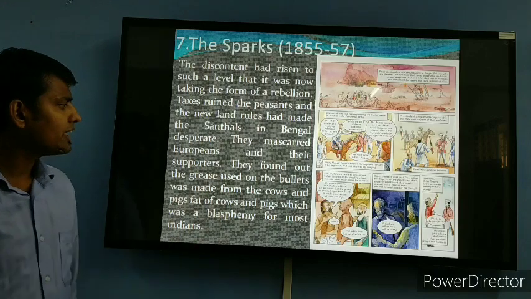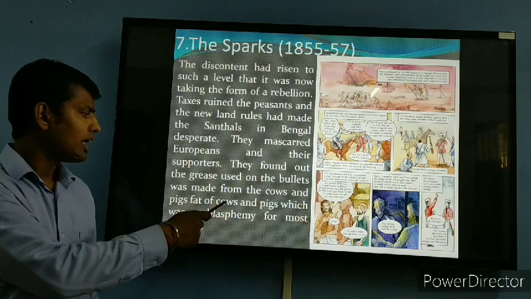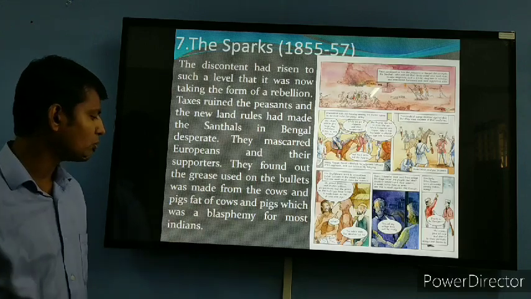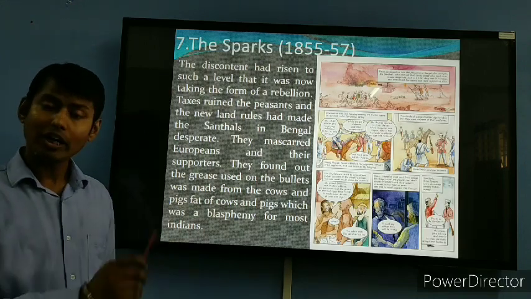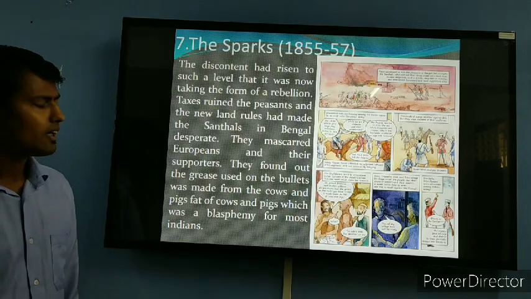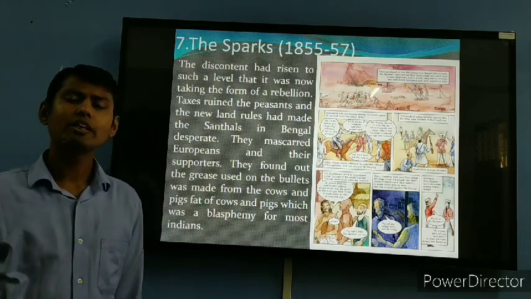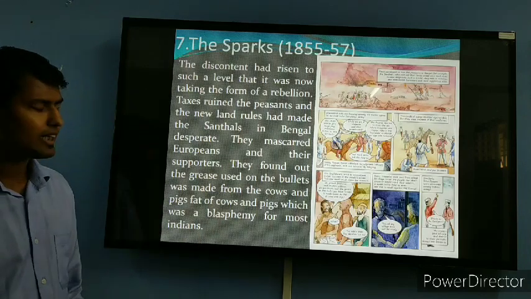They found out that the grease used on the bullets was made from the fat of cows and pigs, which was blasphemy for most Indians. Now what happened? One of the very recent causes of the revolt is that most of the Indian people were in the British army at that time.